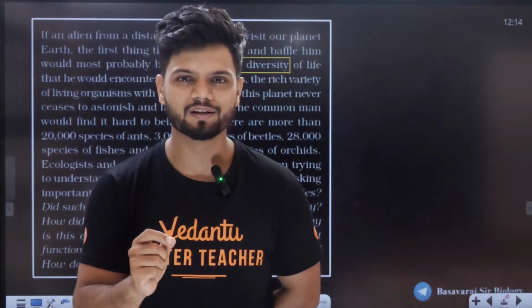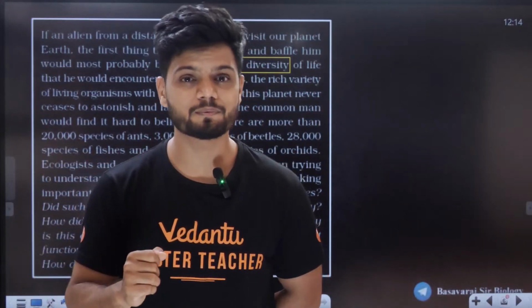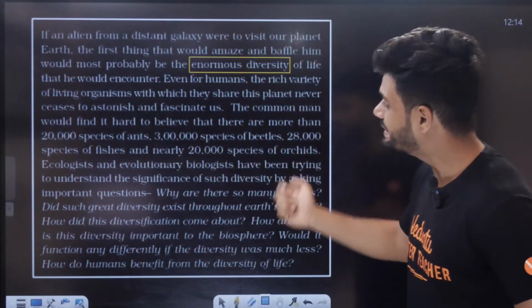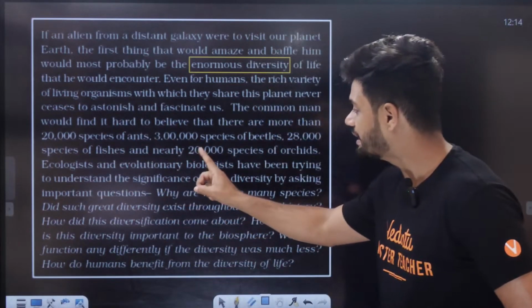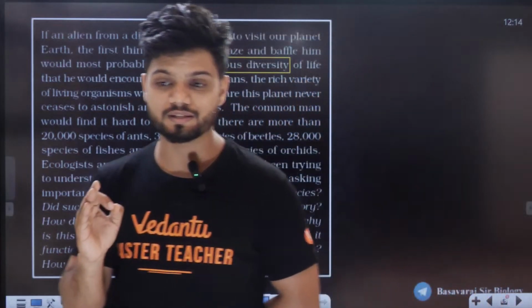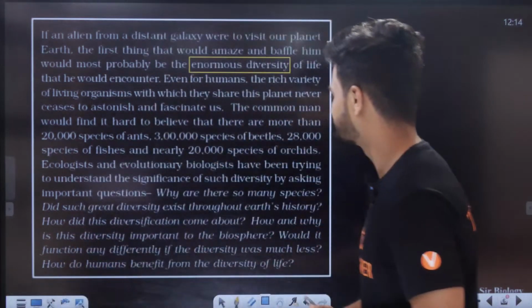Can you even imagine that? Not the number, but different types of plants, different types of ants, species. There are more than 3 lakh species of beetles, 28,000 species of fishes, and nearly 2,000 species of orchids. 2,000 species of orchids. That many are present in our diversity. That is the large diversity of plants, animals, insects present on our Earth. And tell me, wouldn't it be fascinating to see all of them? Obviously, it will be fascinating.